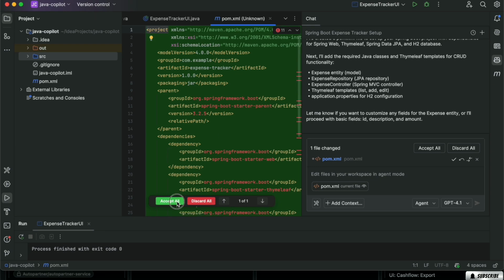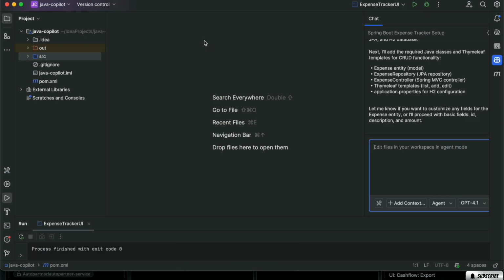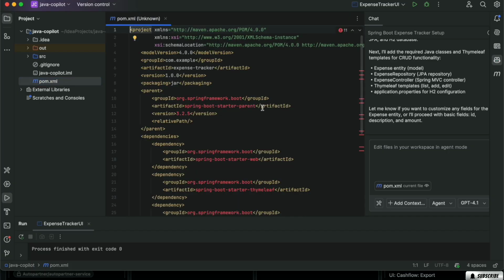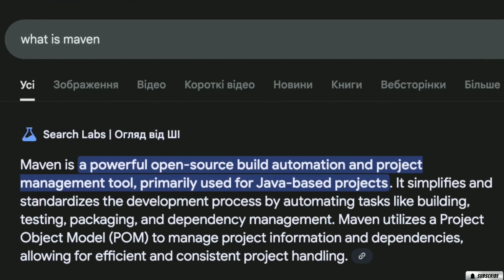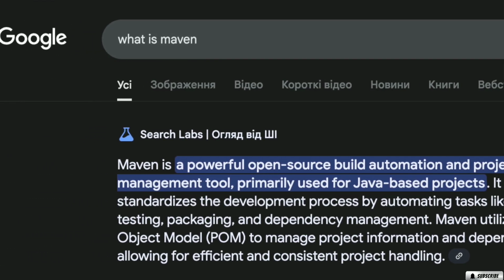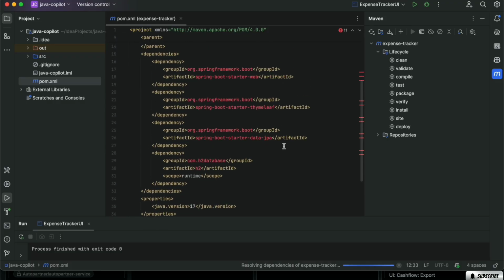And first, let's review what we have now. So let's close all tabs here and start reviewing our project structure. So we have the POM file. To understand what this is, we need to learn Maven. And here we have the Maven tab. We have a sync button here, so we can sync, and we see some options. And now we're resolving dependencies because we use a lot of different libraries here.